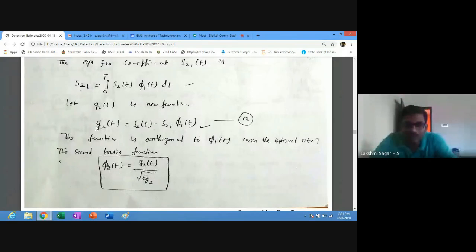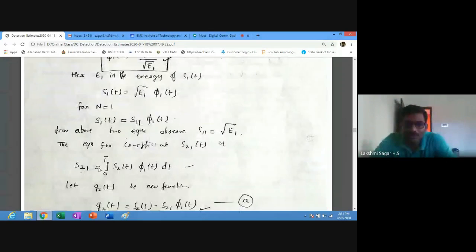Then g2 of t is a new function, which I told is nearer to s2 of t compared to other signal components. So g2 of t is equal to s2 of t minus s21 phi 1 of t. That is why we need to consider s21. This is the coefficient of expansion, where i is equal to 2 and j is equal to 1.